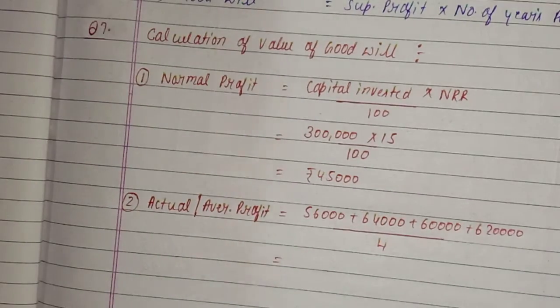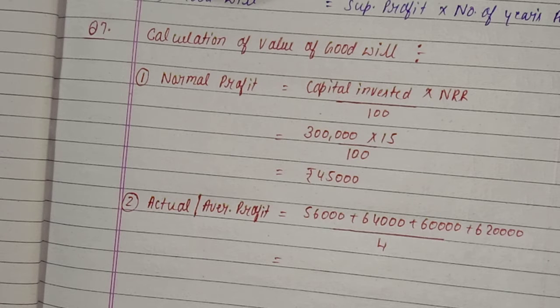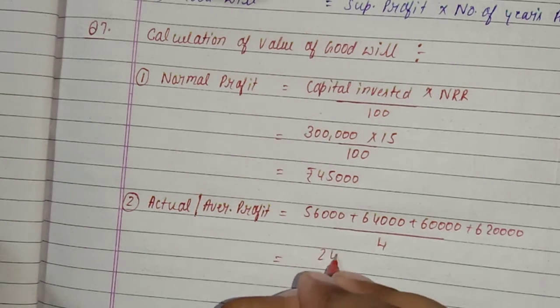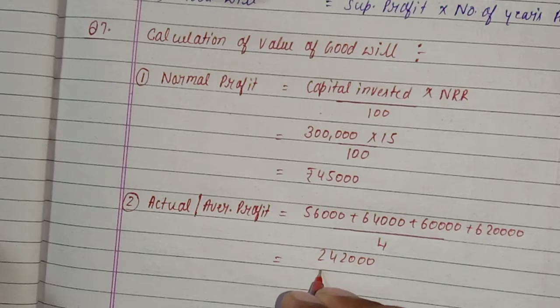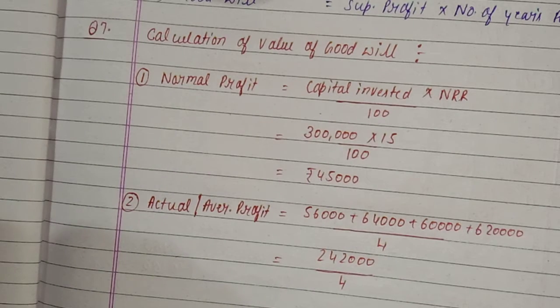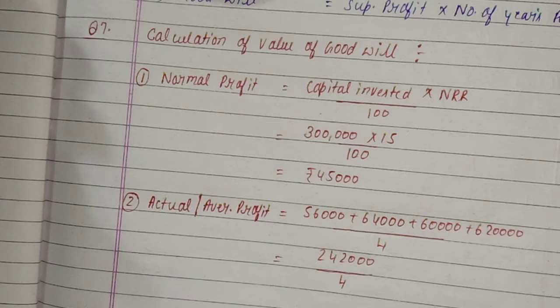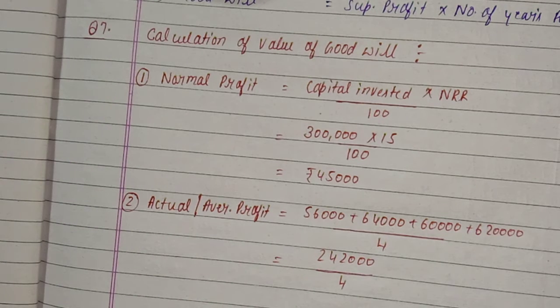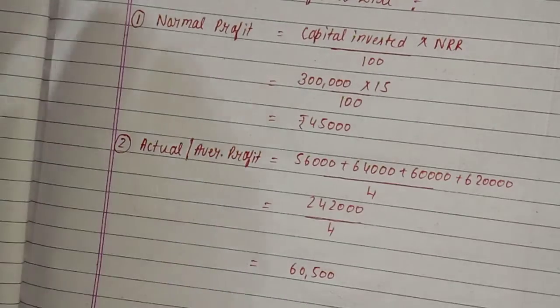You can get average profit. It is 2,42,000 divided by 4. It will be 60,500. Right? This is the second step.